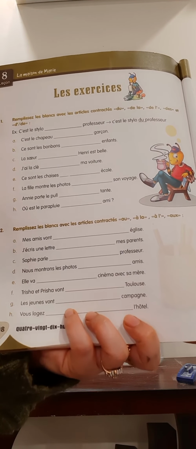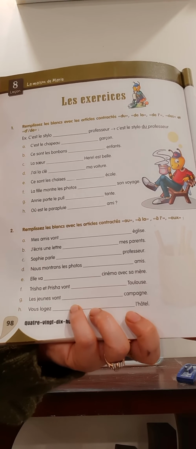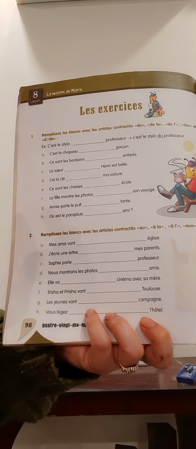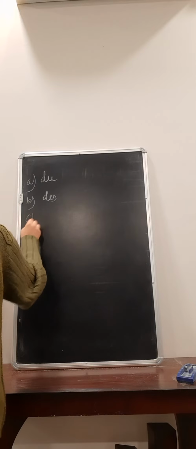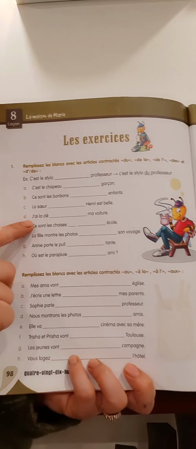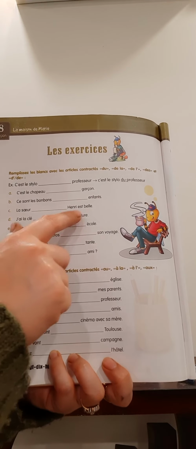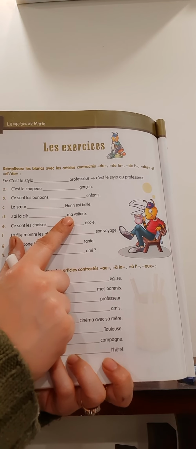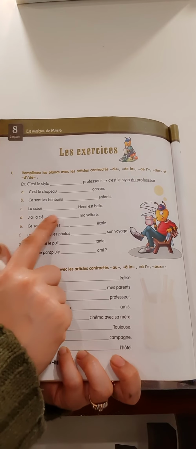So as you know, the name of a person always takes DE, because we cannot say of the Henri. So that will take DE. All the names of people, of city, or if it is having any adjective, then we use only DE. Then j'ai la clé de ma voiture. Again we have possessive adjective, so it will take DE only. I have the key of my car.